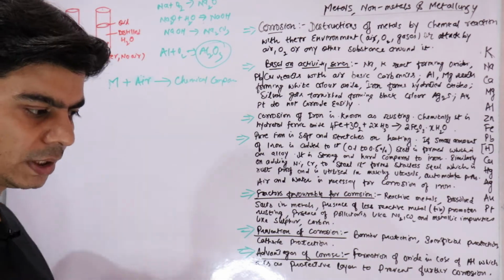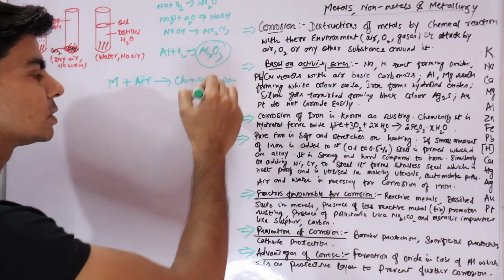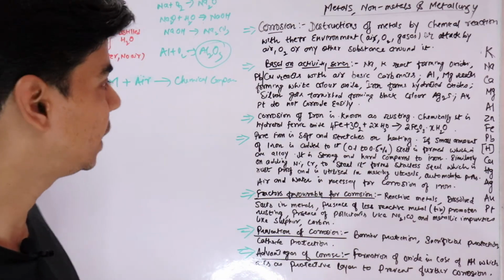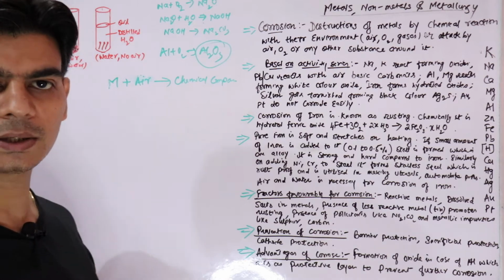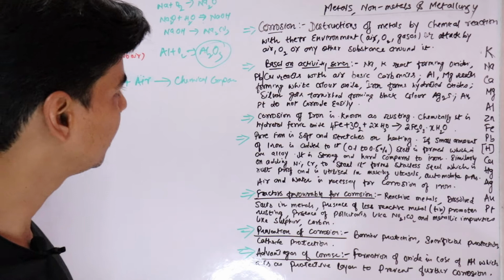So this reaction would be considered as advantageous for aluminium, because formation of this oxide prevents further corrosion of aluminium. So that is why aluminium does not get corroded easily, because of the formation of this oxide layer, right?